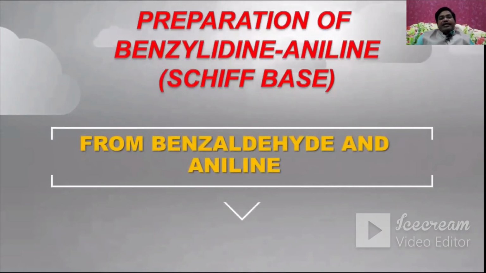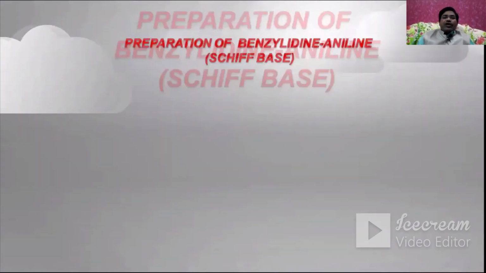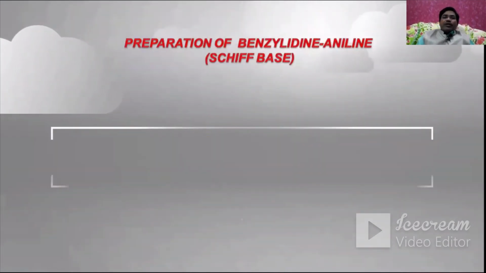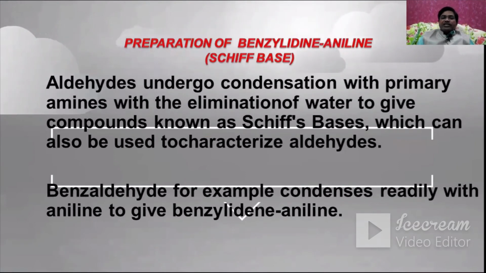This can be carried out from benzaldehyde and aniline. Now let us see how it can be prepared. Preparation of benzylidene aniline, which is also called Schiff's base.